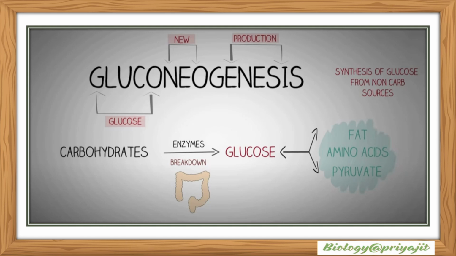Basically what happens is, carbohydrates, after digestion through the enzymes in our digestive system, break down and form glucose. But other than carbohydrates, fat, amino acids and pyruvate can also form glucose. So the formation of glucose from sources other than carbohydrates is called gluconeogenesis.